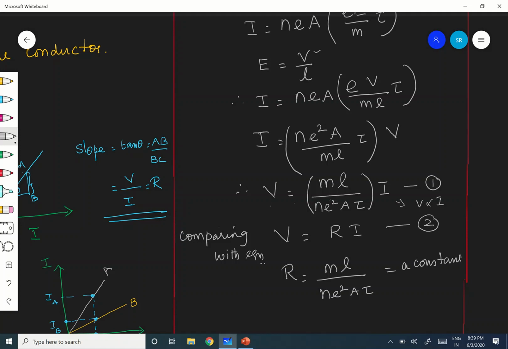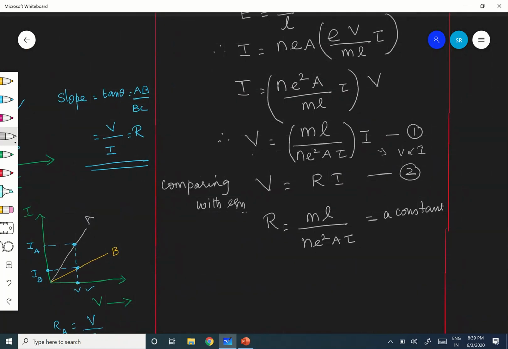This should be a constant for a given conductor, and for given values of n, A, L and tau.